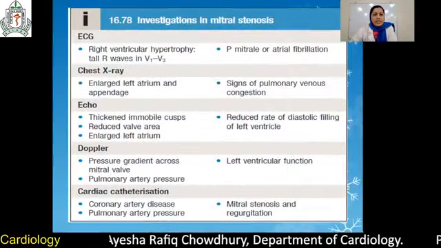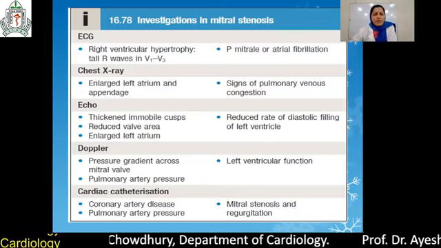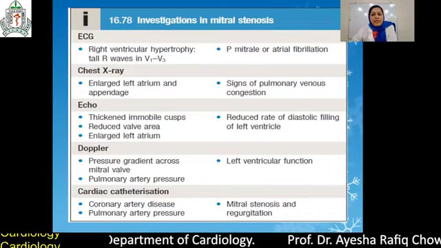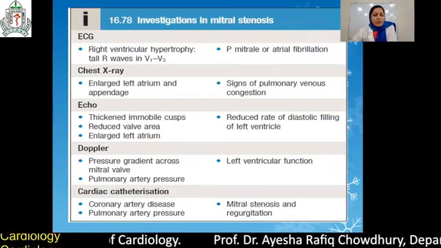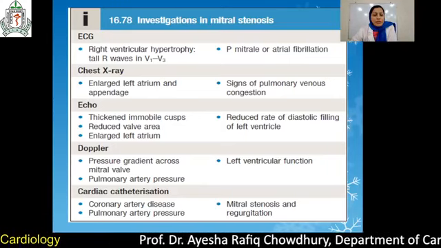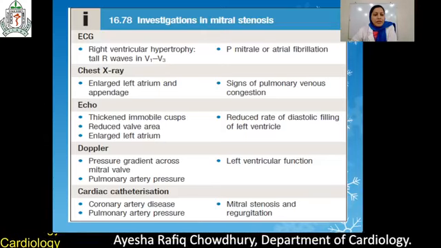These are the investigations. What are the ECG findings? You can see here there is right ventricular hypertrophy, tall R wave in V1 to V3. There may be P mitrale in left atrial enlargement and P pulmonale in right ventricular hypertrophy. X-ray findings, there is echo findings. You don't need to memorize this, just see the investigation, whatever investigation we are doing.